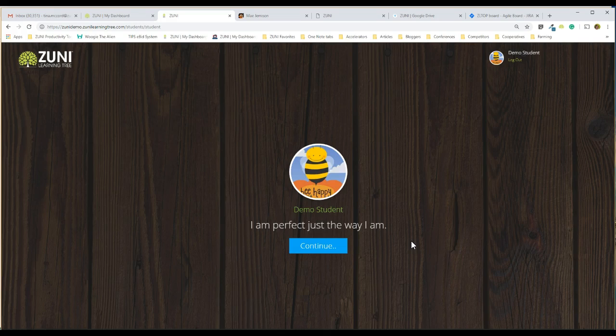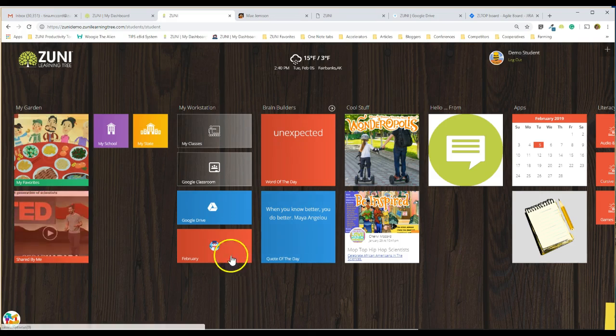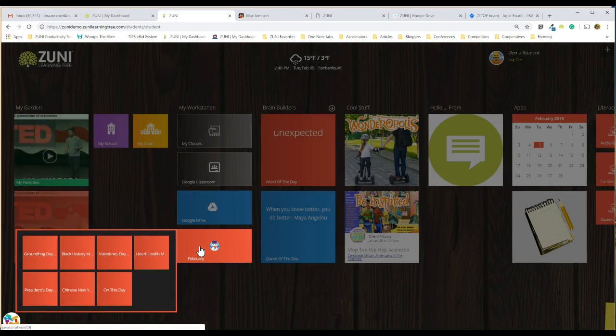So that's what we want to do right from the get-go, is just really put that mind in a really good place. So as we click continue and come in, our students now have this amazing dashboard. Where we're focusing today is looking at February, and we want to talk about resources for February. February is packed with events taking place.